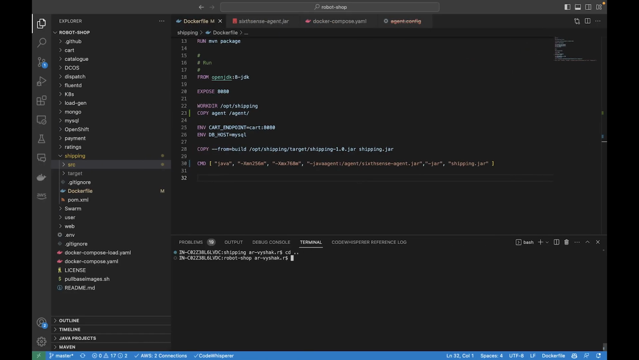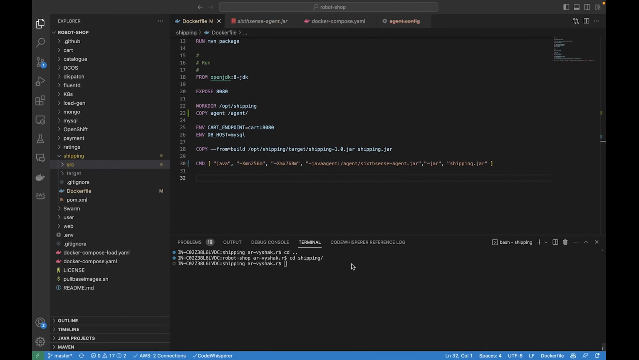Okay, so this is the repo of the application itself. I've pre-downloaded this, and I'm going to be starting now. I think shipping is the Java microservice, it's based on Java. So this is the one, shipping, and let's start off by using this command.